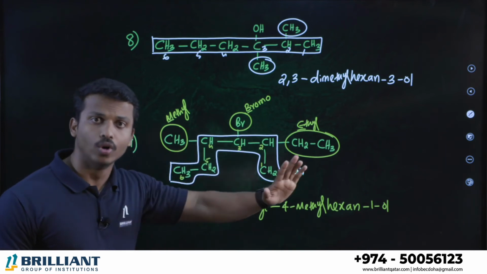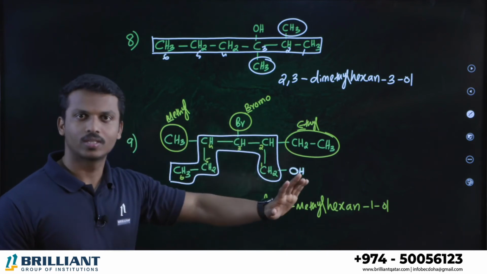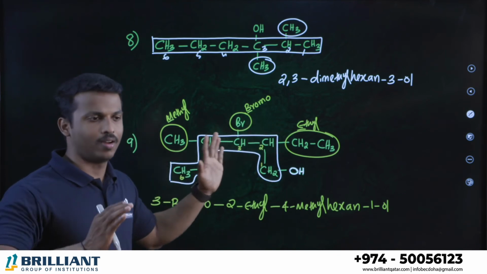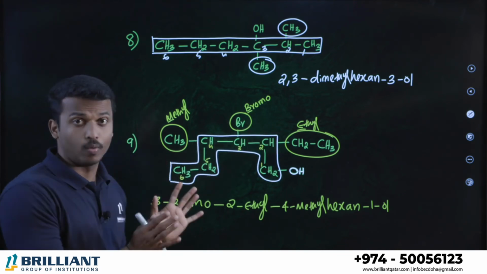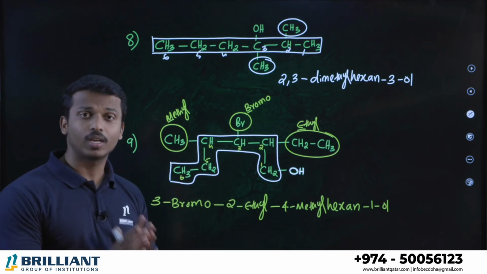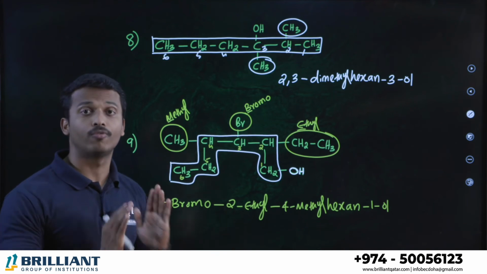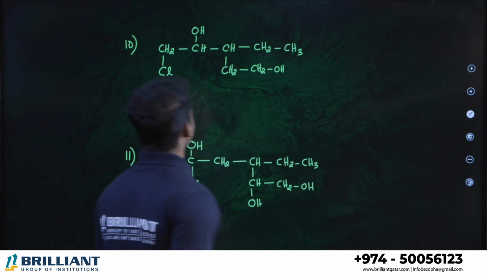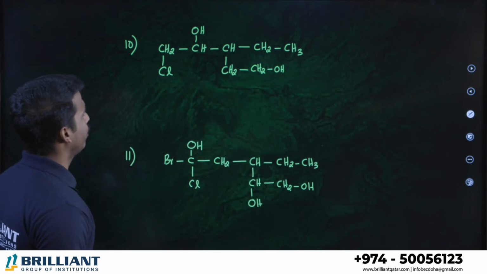So follow the rules. Please don't get confused or worried, saying oh my god, what a big question, what a big compound this is. Nothing. Whatever the compound, follow the principle, follow the IUPAC rule, we'll get it. Next one. Okay, can we do it confidently?